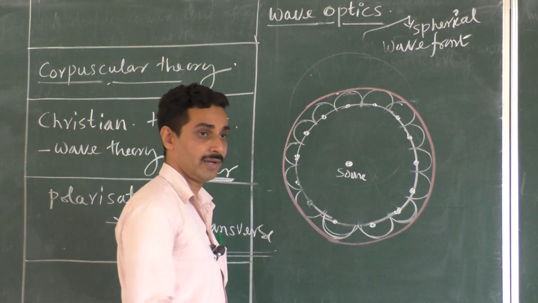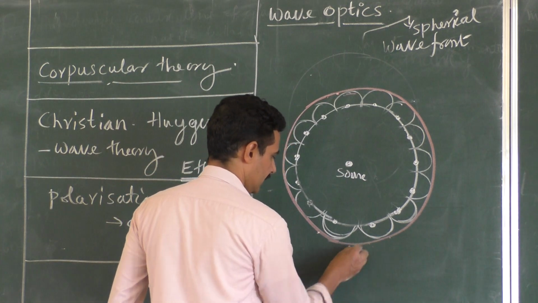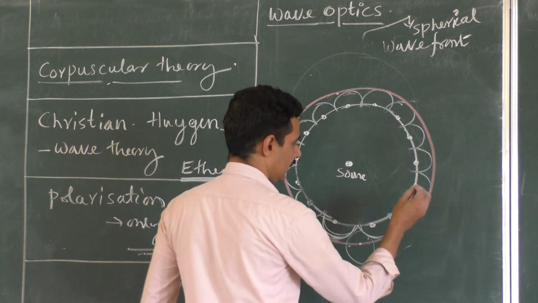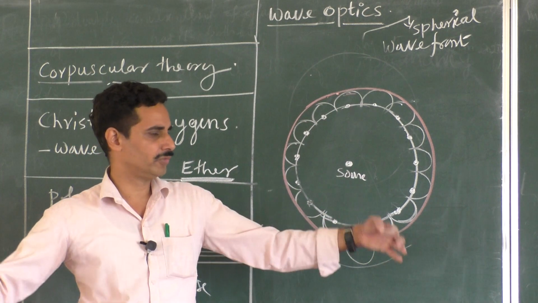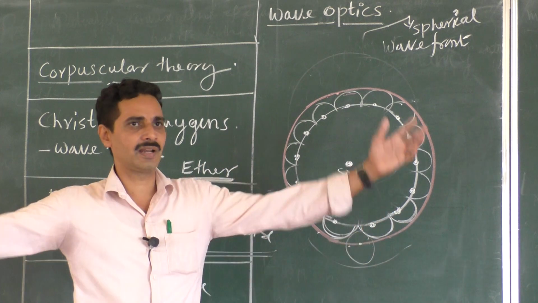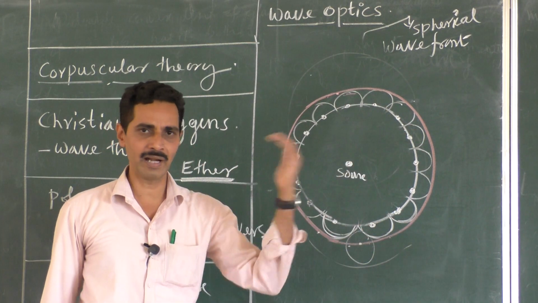Now what about further motion? Again, the points on this will act like secondary sources, and they create their own waves, only in the forward direction. You get the other one. So the sphere keeps on growing, and every point on the new wavefront will act like a source of secondary waves, and these secondary waves are emitted forward and forward and forward. So it is like a relay, right? You will run 100 meters.